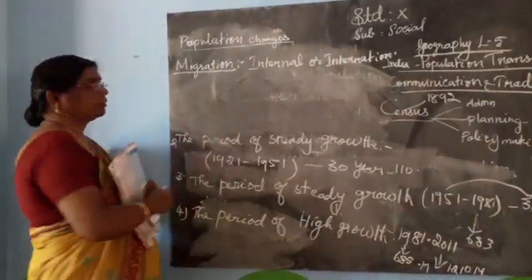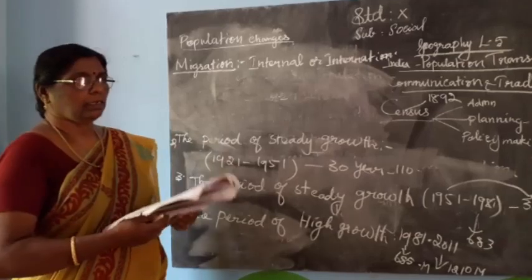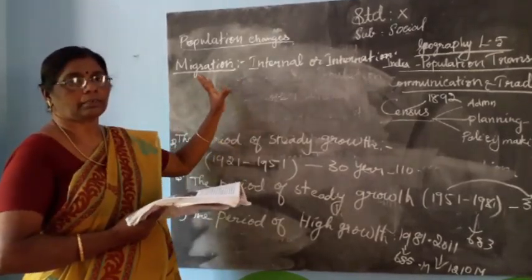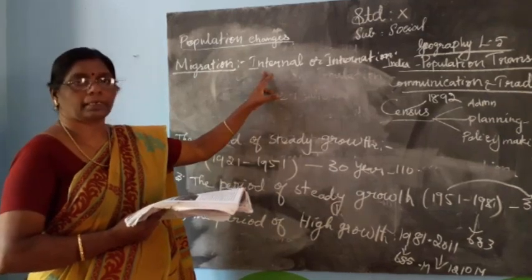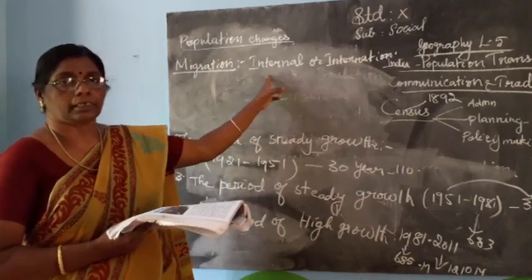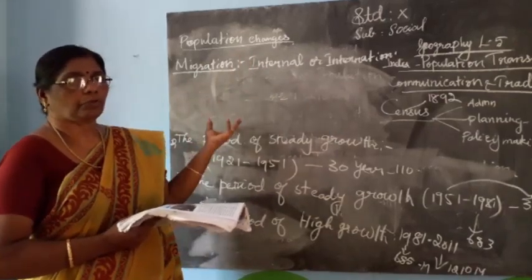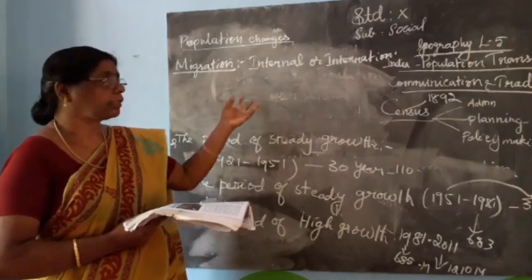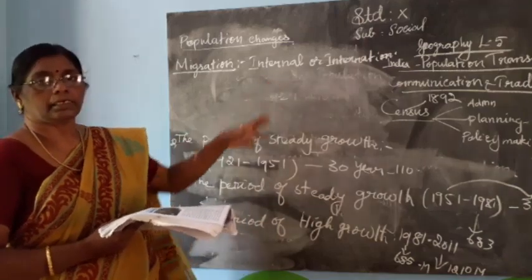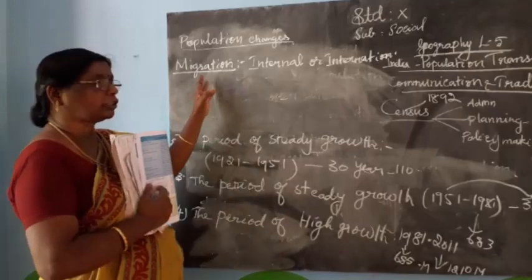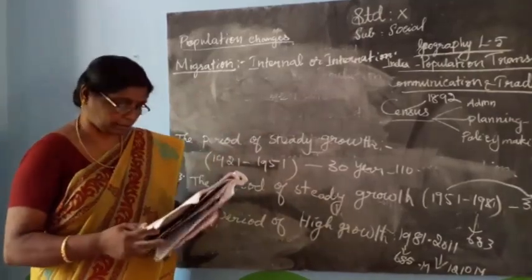Migration means people move from one place to another place. There are two types of migration: internal and international. Internal migration means people move from one place to another within the country. International means from one country to another country. There are two factors: pull factors and push factors.